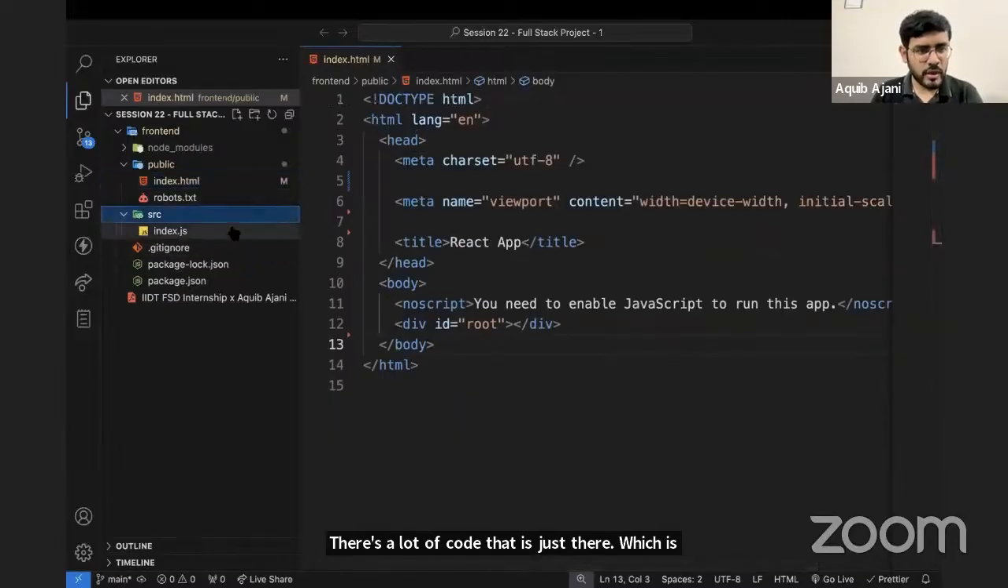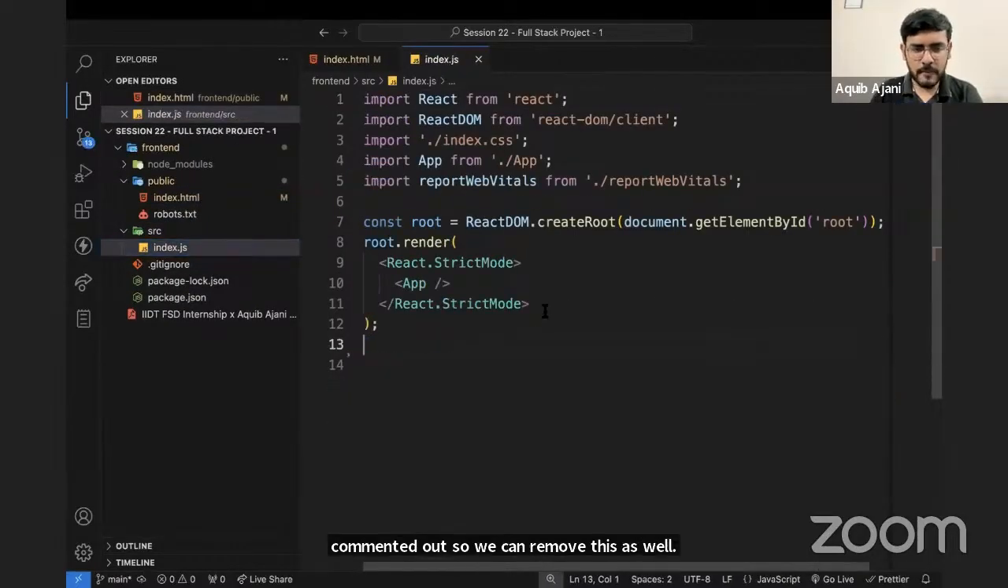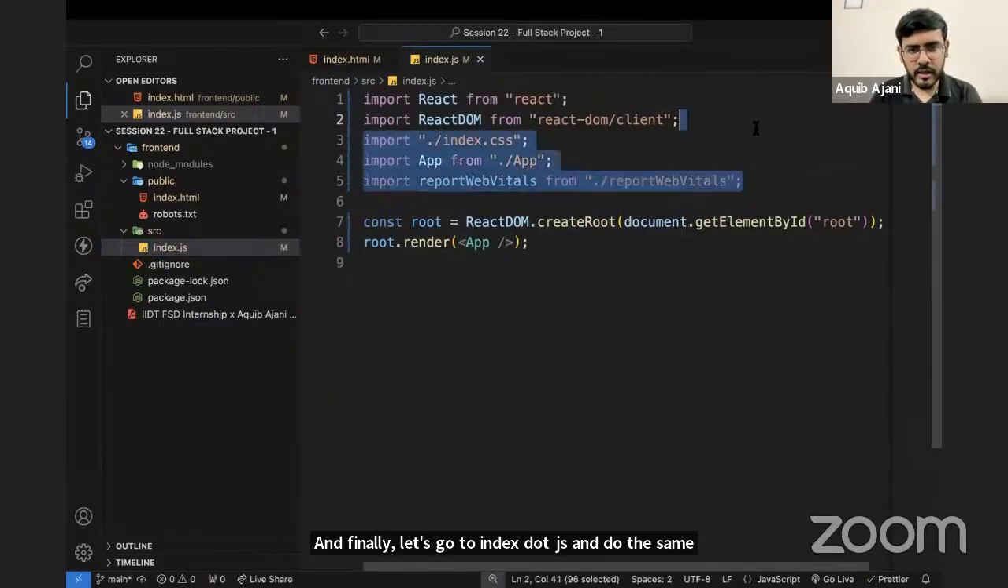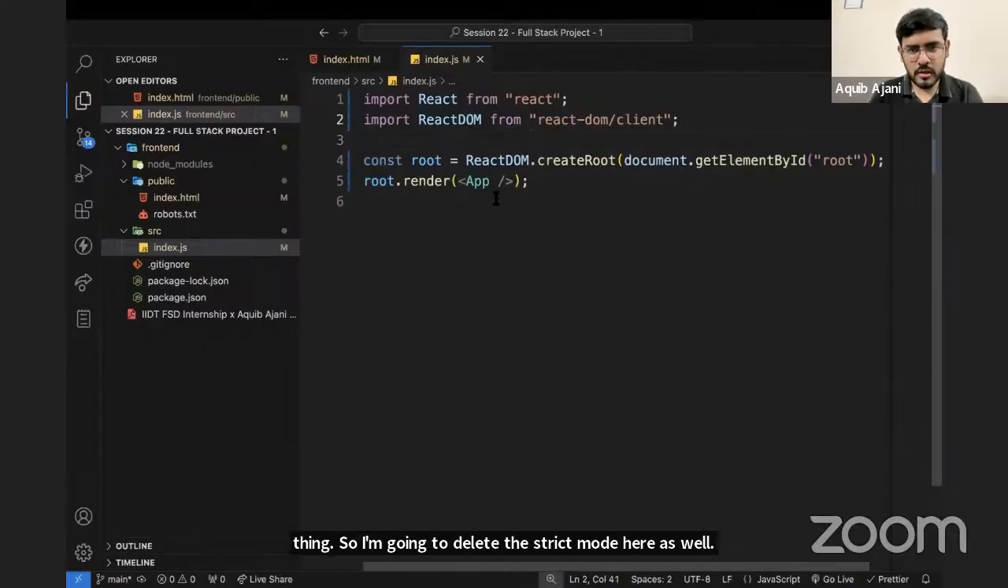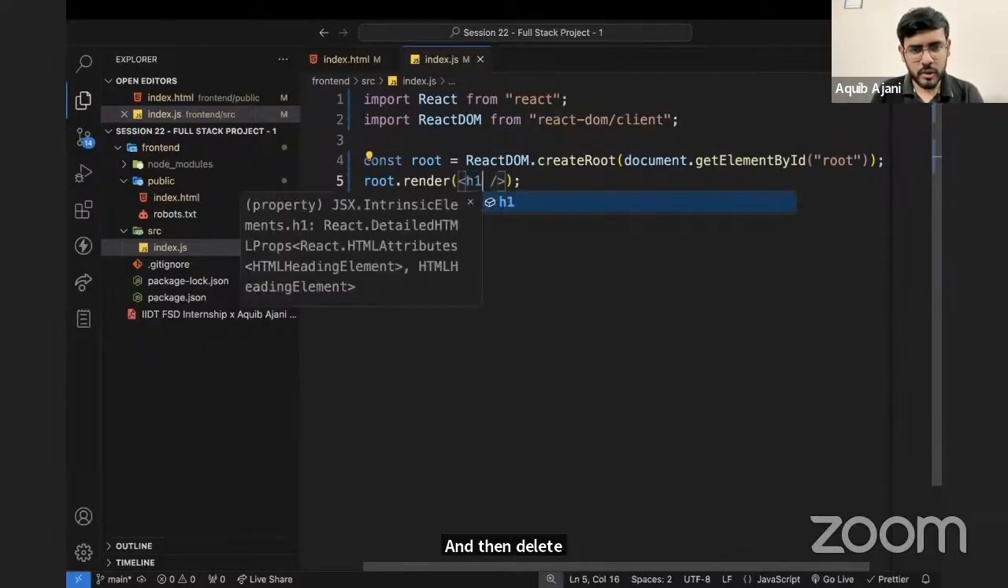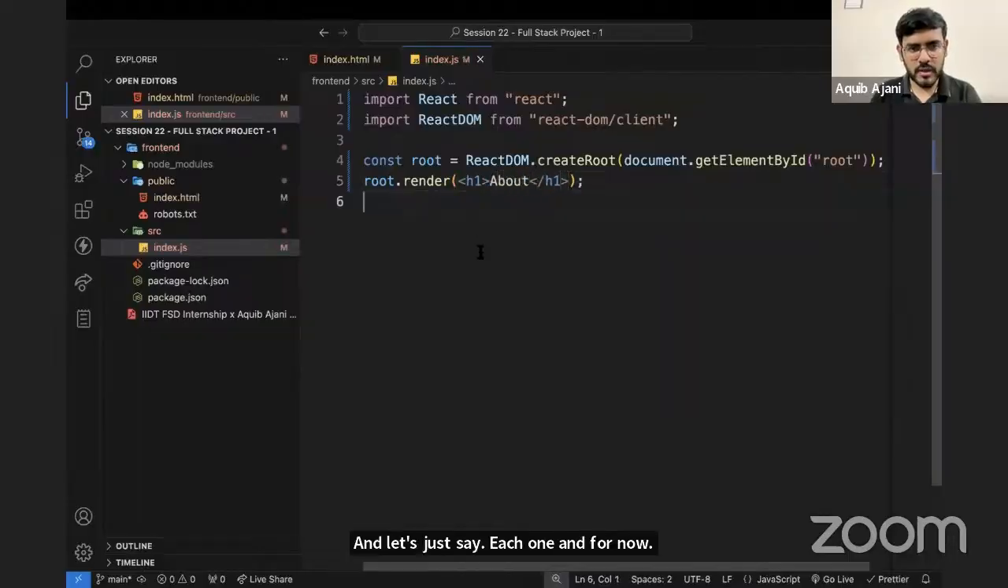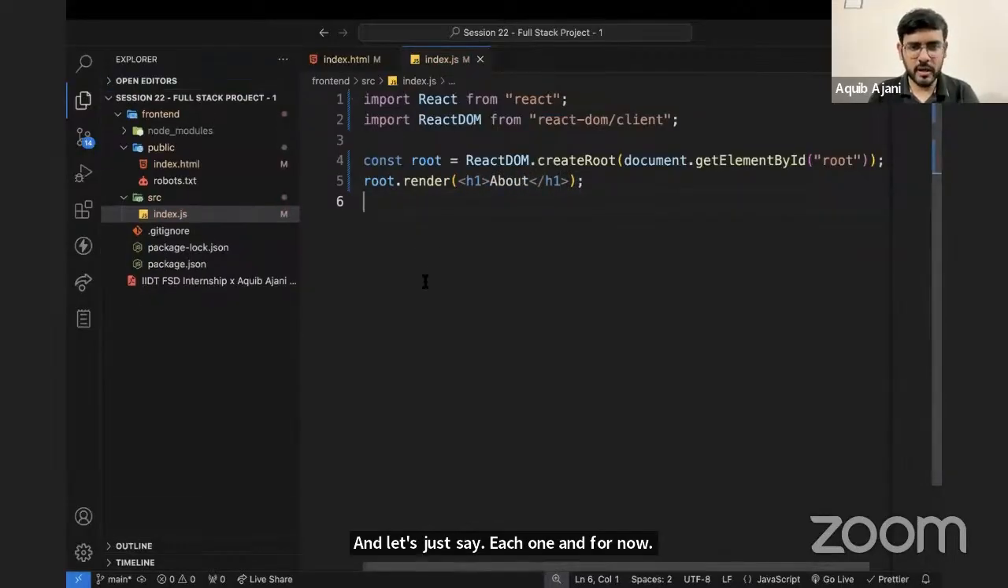And finally, let's go to index.js and do the same thing. I'm going to delete the strict mode here as well, and then delete this as well. Done. So here we can just put h1, and for now, let's say about. So this is done. Bare minimum setup is done.